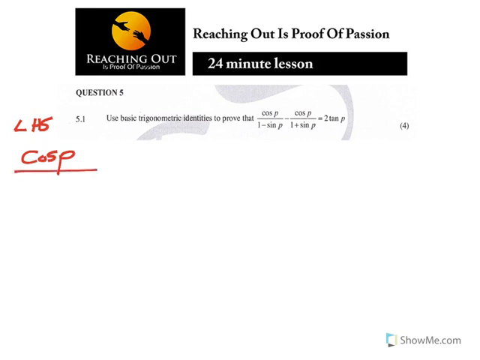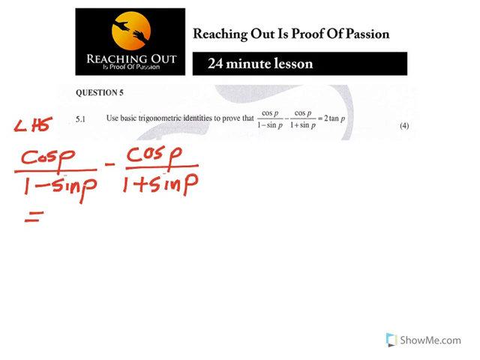So it's cos p over 1 minus sin p minus cos p over 1 plus sin p is equal to, now what I'm going to have is a common denominator, and in this case, what would my common denominator be?